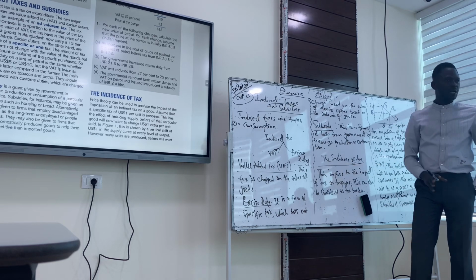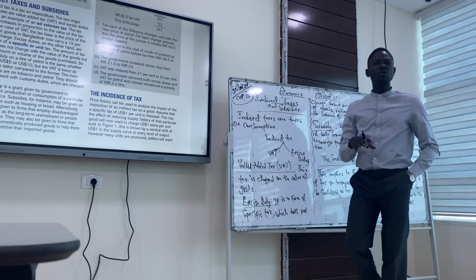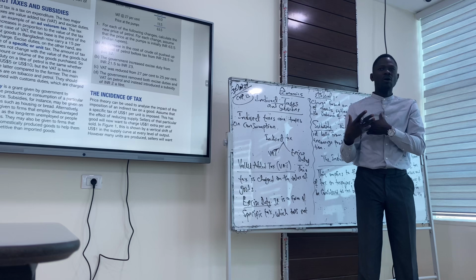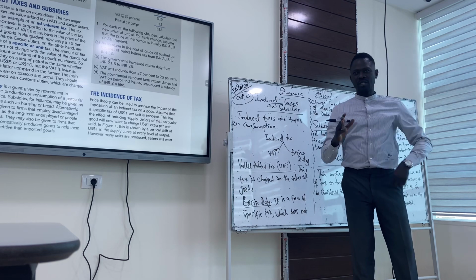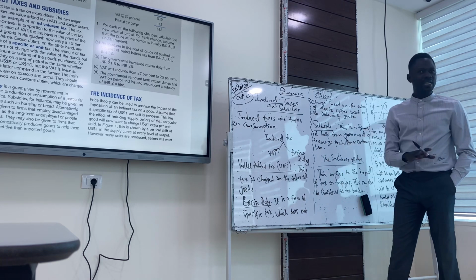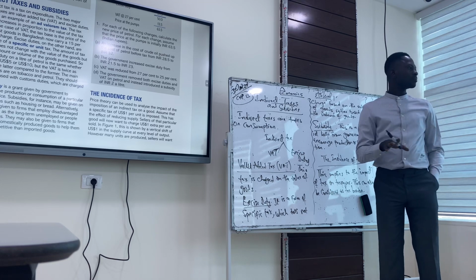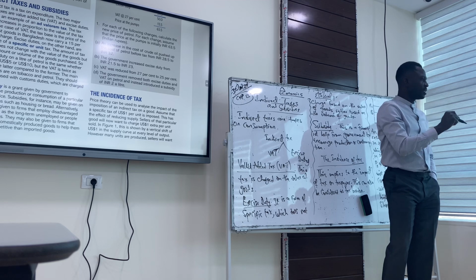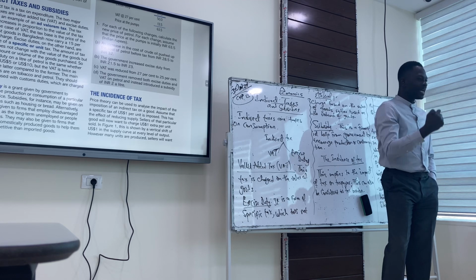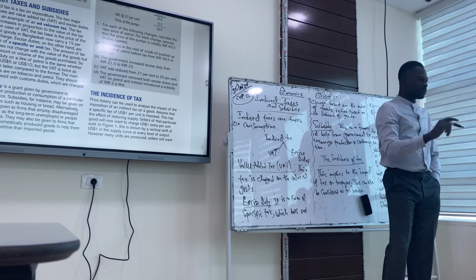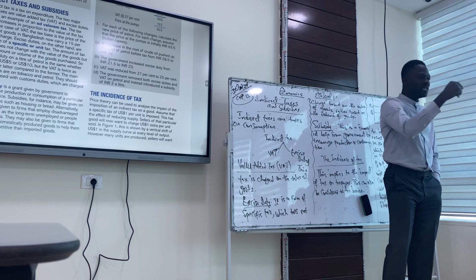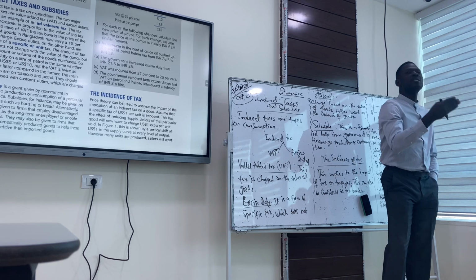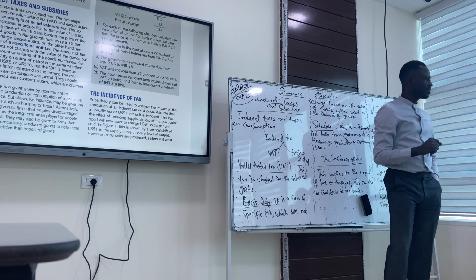So we go to the incidence of tax. For the incidence of tax, we're talking about who takes the tax burden, who shoulders the burden of tax. That's what incidence of tax is. Do we understand incidence of tax? We call it incidence of tax because it becomes a burden. Who bears the burden? The individual, the taxpayer, the firm or the business that the tax is affecting takes the burden. So that's what we call tax incidence.